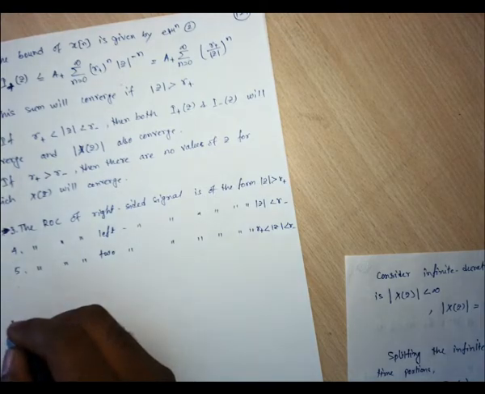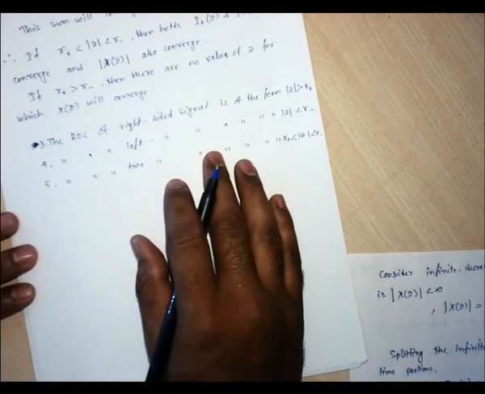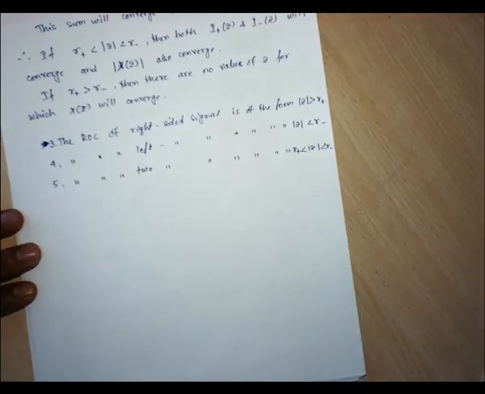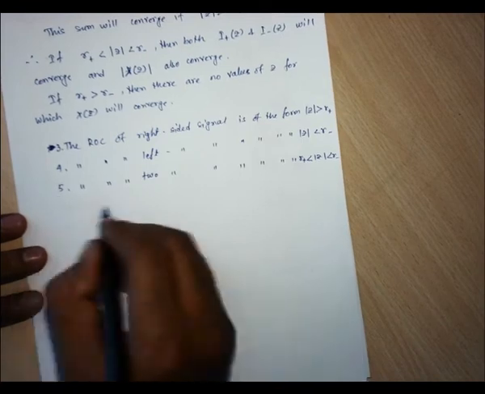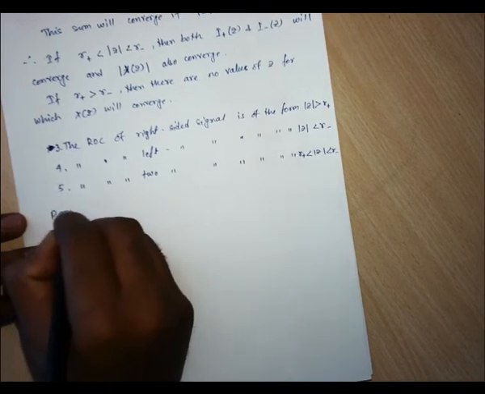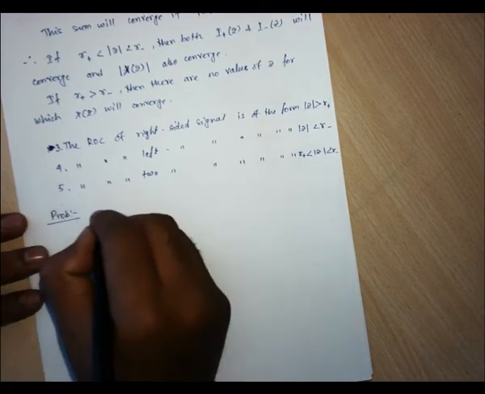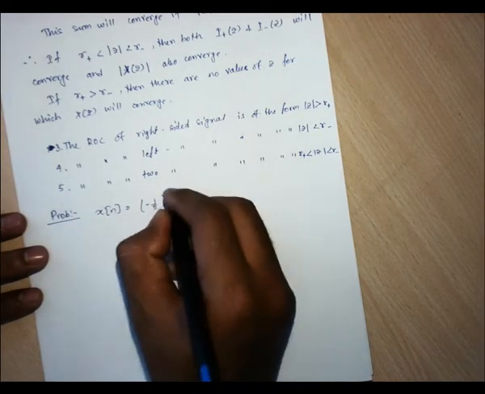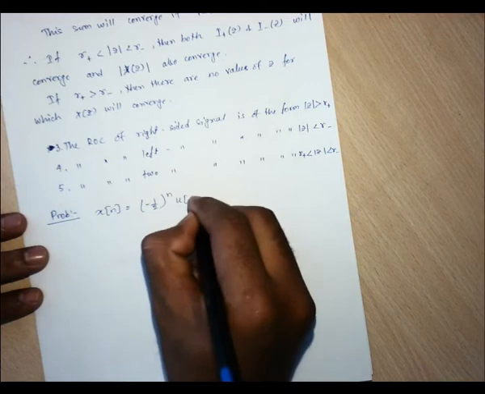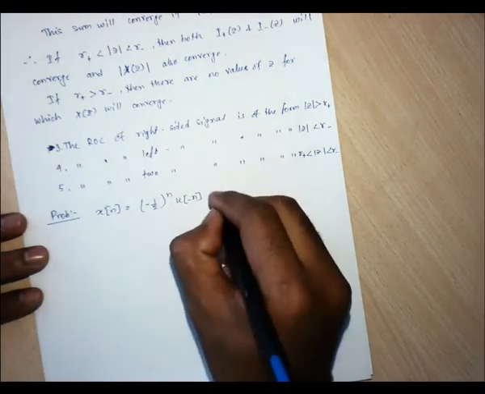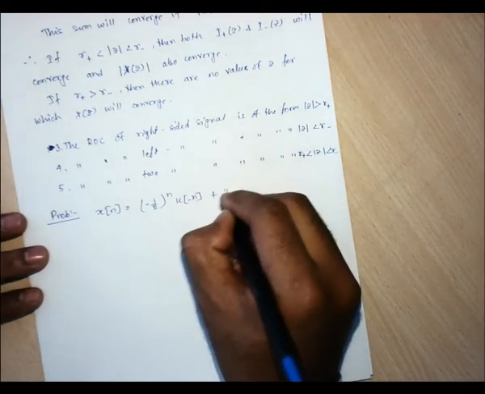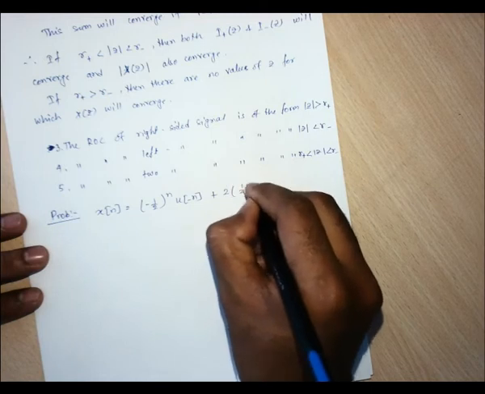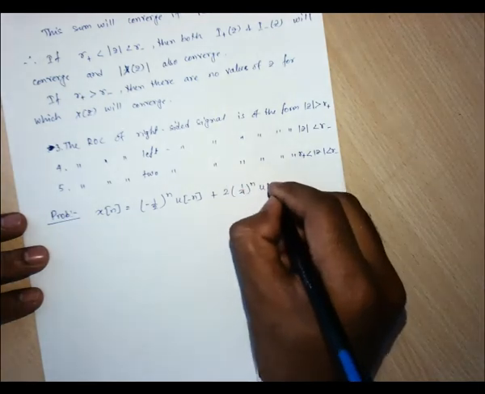Okay, now let us solve a problem. x[n] is given as minus (1/2) to the power n u[-n] plus 2 into (1/4) to the power n u[n].